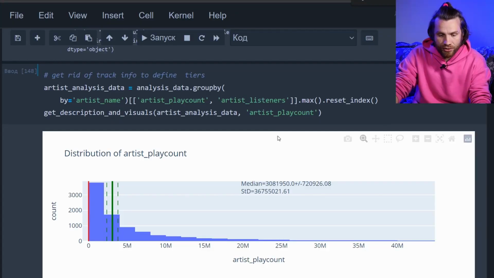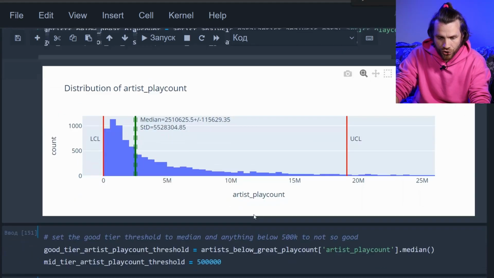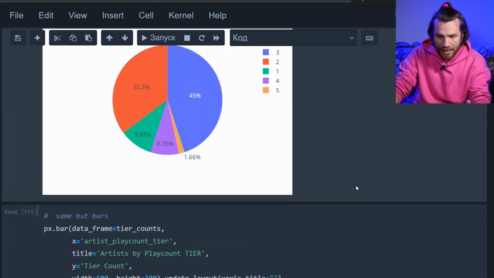Let's look at the same kind of metrics, not for individual tracks, but for artists. If you're an artist, how many plays should all of your songs get in total? How many unique listeners should you as an artist have? Same kind of questions there. So let's narrow it down, assign those tiers. You get the idea. There's the distribution as the thresholds, kind of the same picture there.